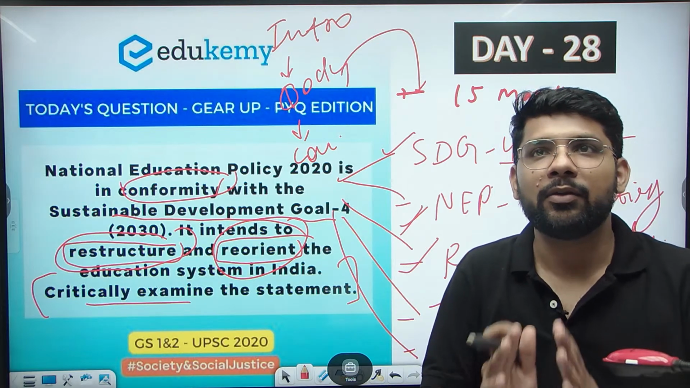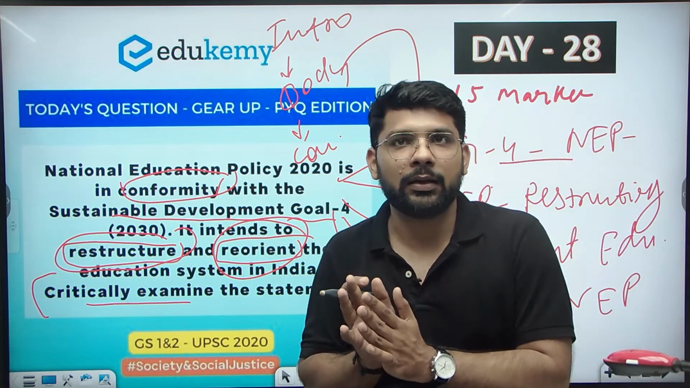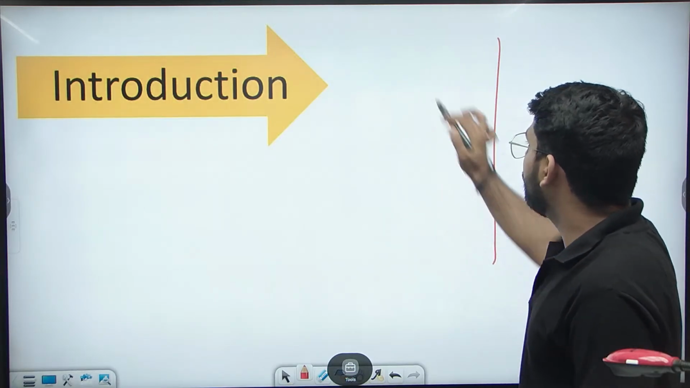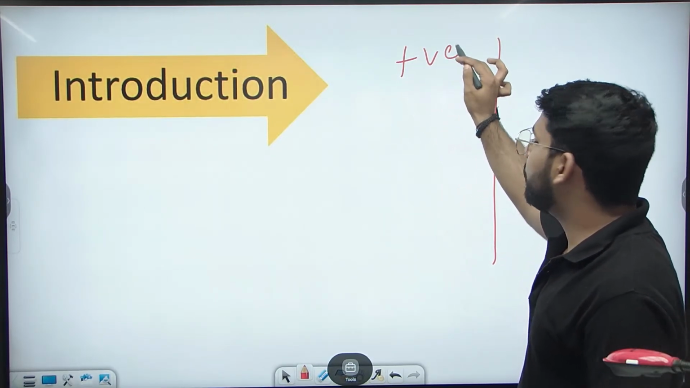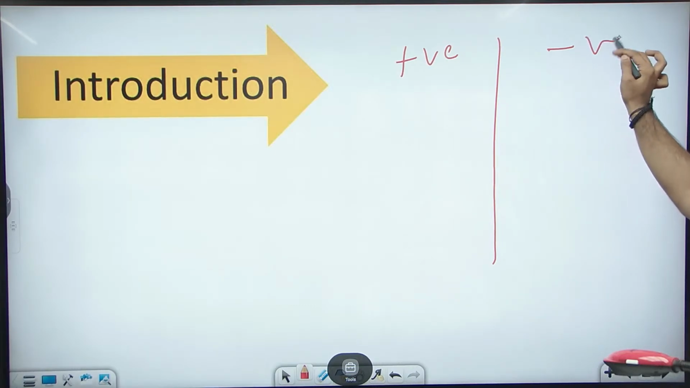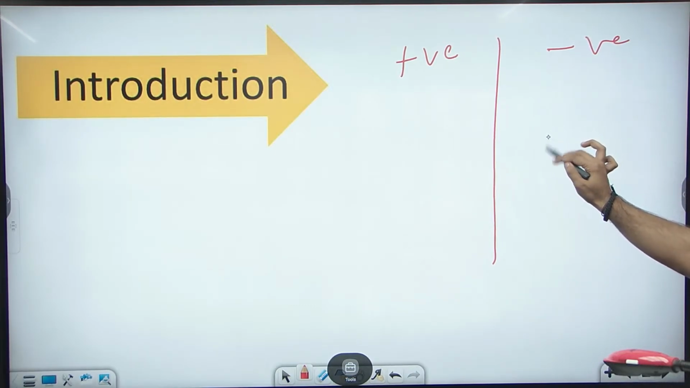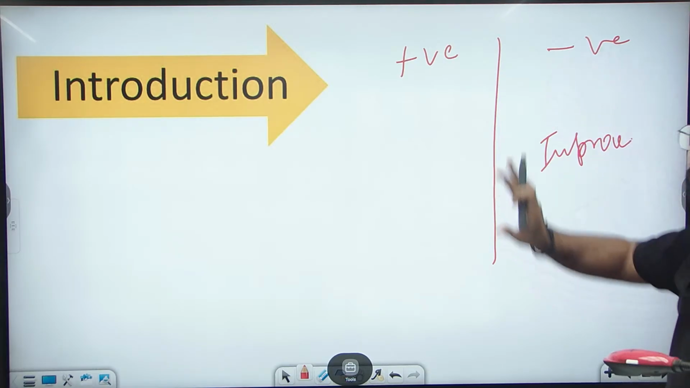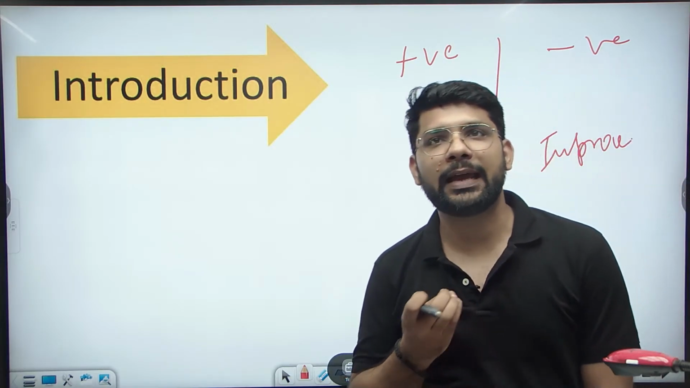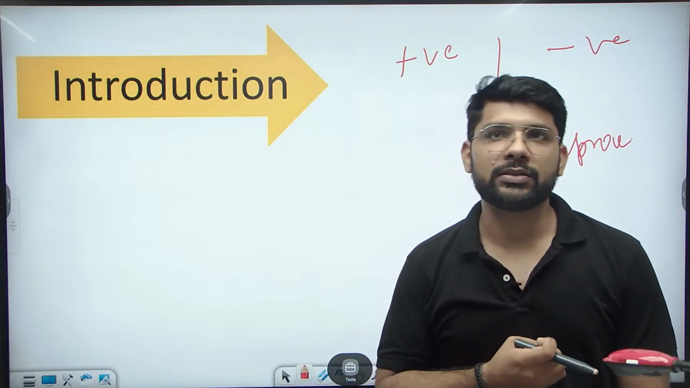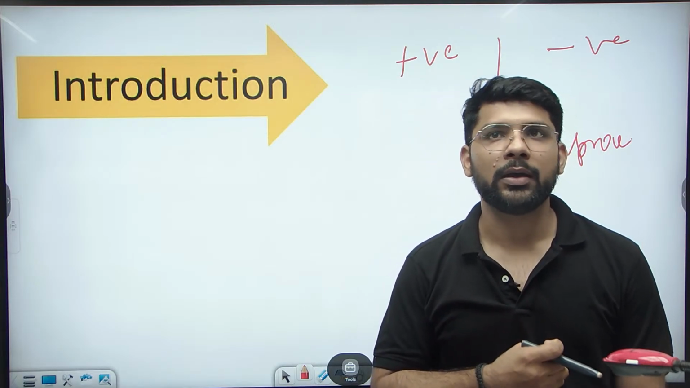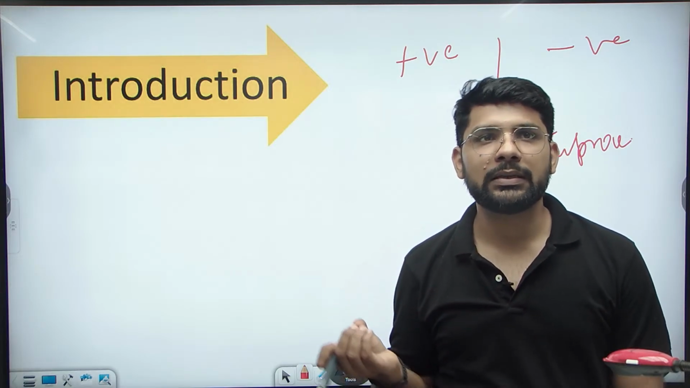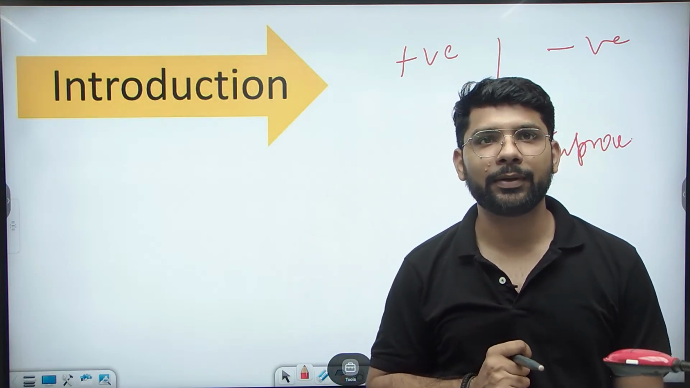So broadly, whenever there is a critically examine, we need to write about both parts: the positive part of the policy, the negative part of the policy, and how we can improve it. This is the main broad structure when there is a tail attached as critically examine in the question. So simply, you can introduce with the new education policy and link it with the Sustainable Development Goals.